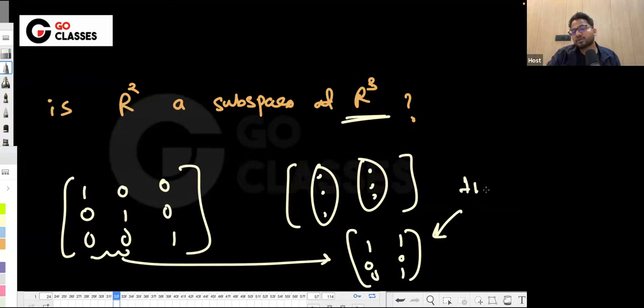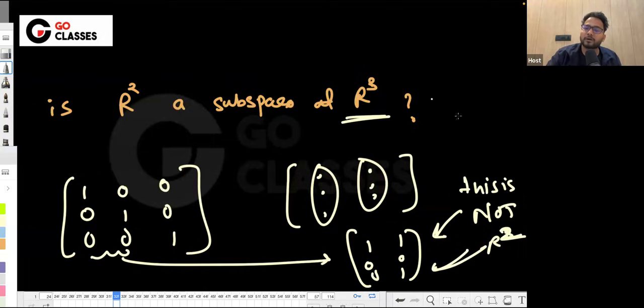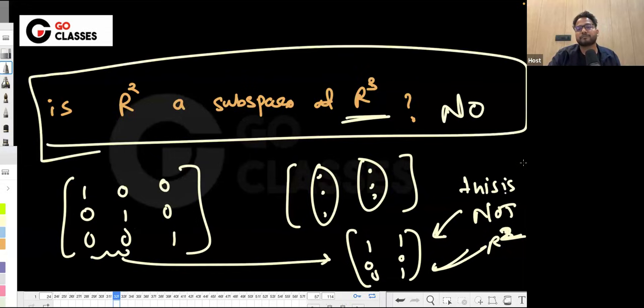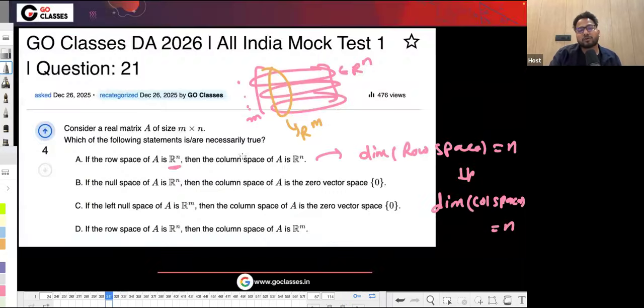No. This is a subspace of R^3, but this is not R^2. R^2 can never be a subspace of R^3. So the column space will be a subspace of R^m, which could be n-dimensional, but it won't be R^n. So A is false.